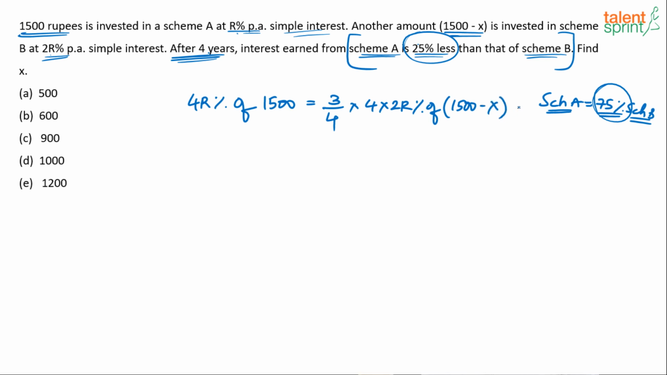Solve for X. That's what he's asking, right? Find X. It's a very simple question. What happens? This 4 and 4 get cancelled. This 2R percentage goes 2 times here. That's it. This is 500. 500 into 2, 1000. 1500 minus X is 1000. So X should be 500. Simple.